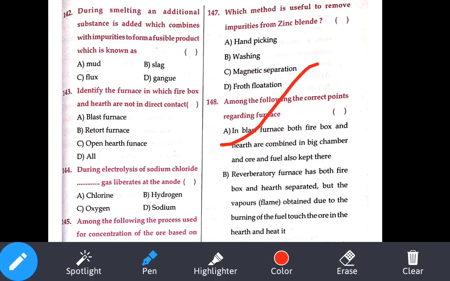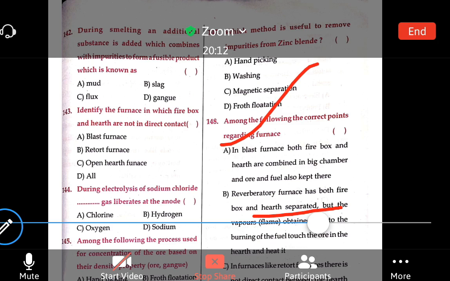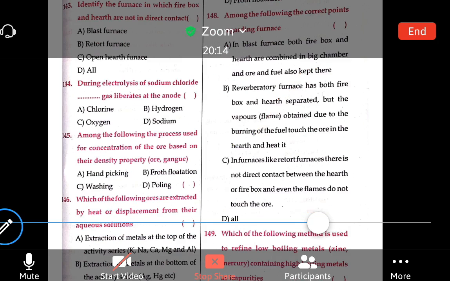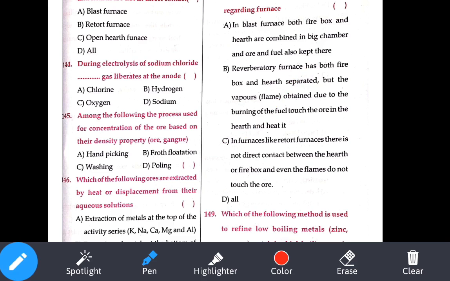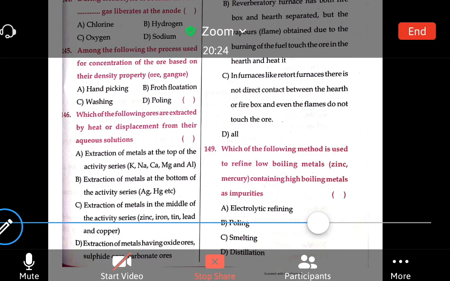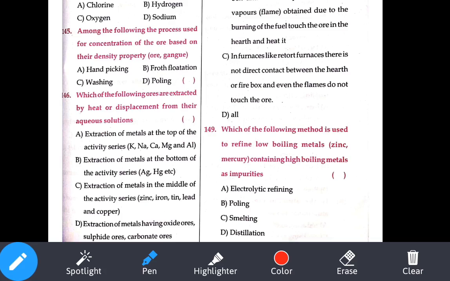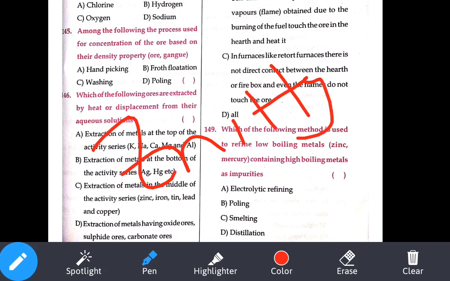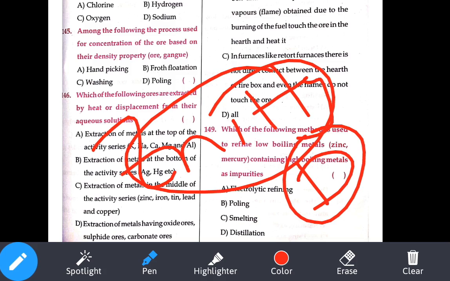149th question. We are up to the last. Which of the following methods is used to refine low boiling metals like zinc and mercury? So zinc and mercury means our distillation method. If it is tin, what is that method? Liquation method. Okay, so zinc and mercury they have given, so our distillation method is our answer. So last question, 150th question.